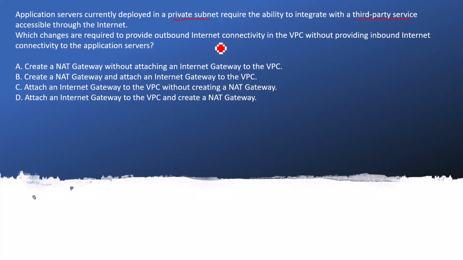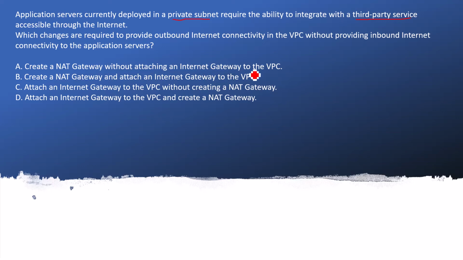Which changes are required to provide the outbound internet connectivity in the VPC without providing inbound internet connectivity to the application server? So let's jump on the option: create a NAT gateway. So yes, NAT gateway is very useful when we are talking about providing the internet capabilities to the private subnet to communicate to the outer world. The NAT gateway is a managed web service, and it can be useful to fulfill such kind of requirement.